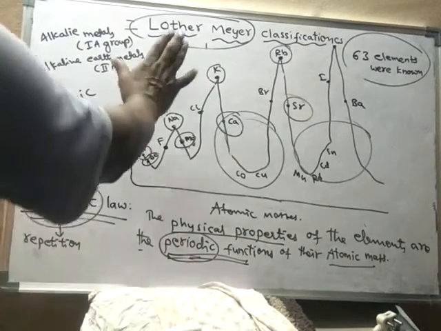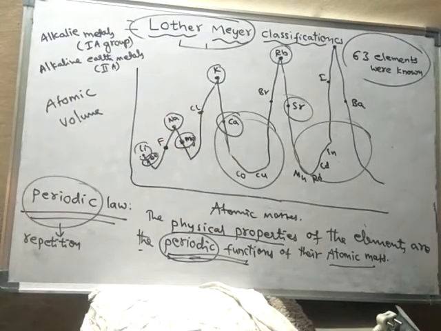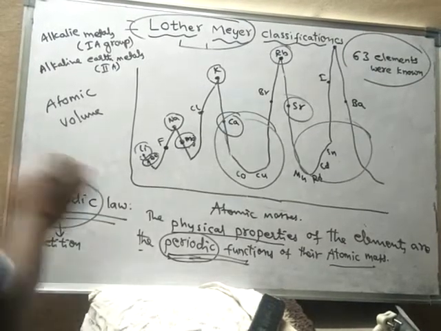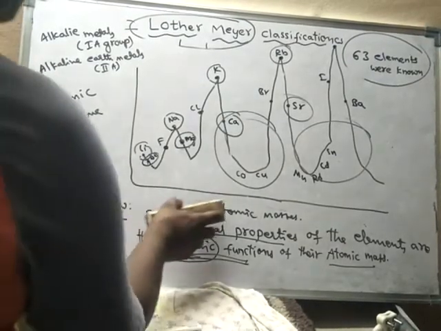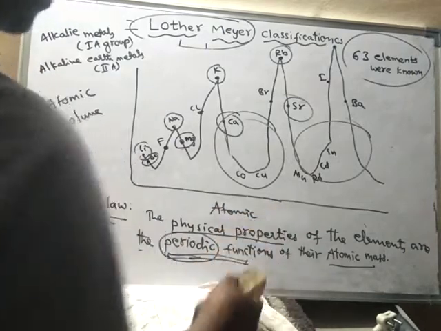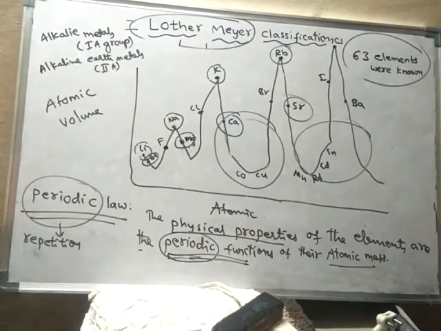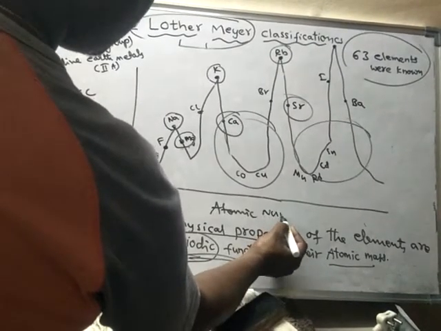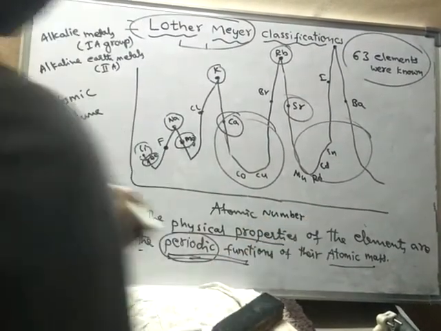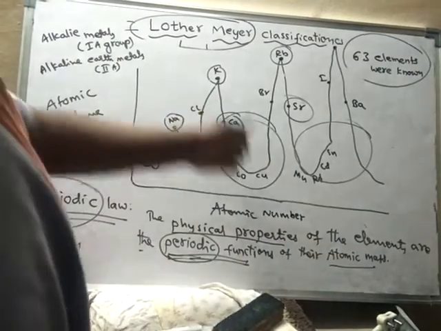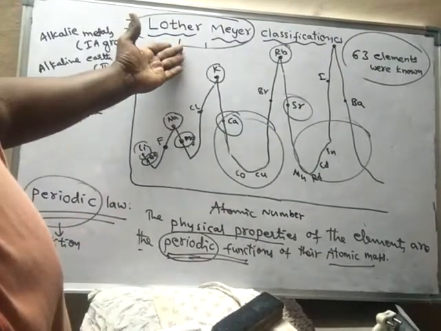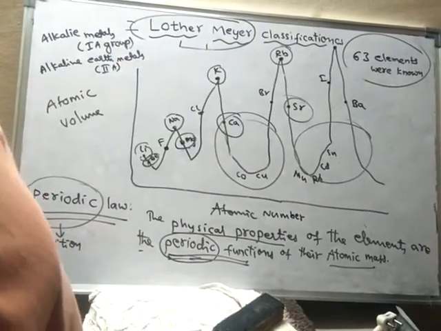But this classification failed. And one more thing, later on, atomic number was discovered. So after the discovery of atomic number, these elements were arranged based on atomic number to verify the validity of Luther Mayer's classification.